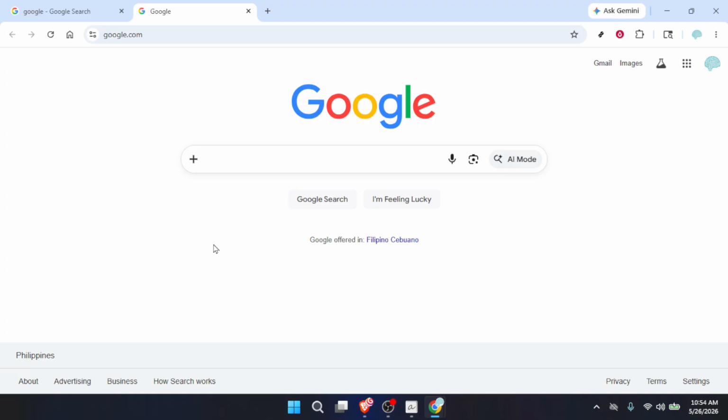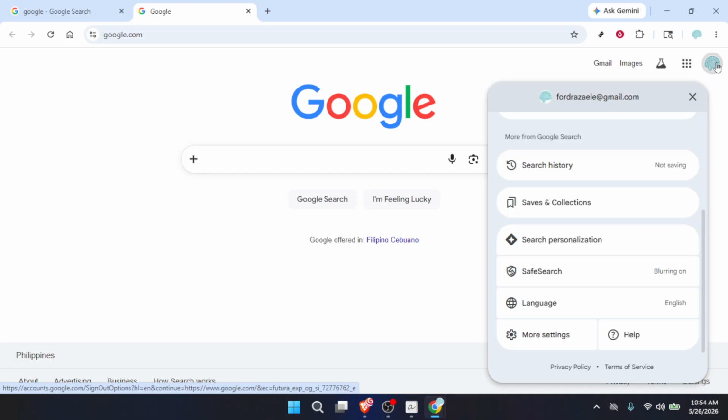First, open Google Chrome. Make sure you're on a regular Chrome window where you can see the top right corner of the browser. That's where we'll begin. Once Chrome is open, look to the top right and click your profile icon. It's the small circular button that shows your picture or an initial. This opens a compact menu tied to your browser profile and preferences.